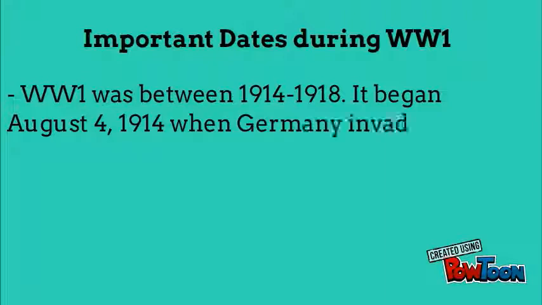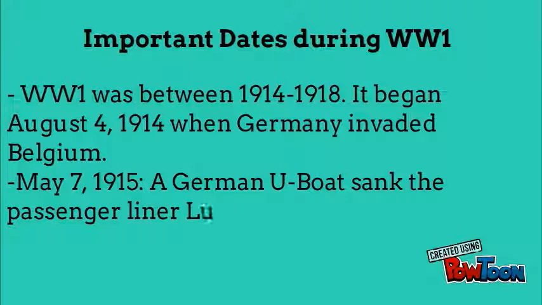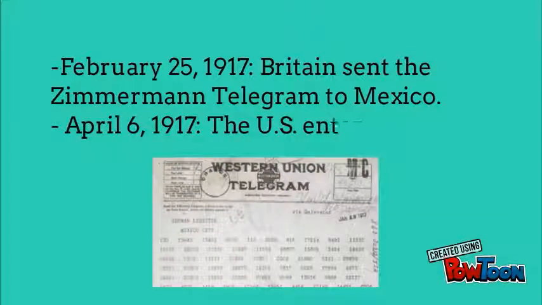It began August 4, 1914, when Germany invaded Belgium. May 7, 1915, a German U-boat sank the passenger liner Lusitania, killing more than 120 Americans. February 25, 1917, Britain sends the Zimmermann telegram to Mexico proposing to side with Germany. In return, Germany promised their land back in Texas. April 6, 1917, the United States entered the First World War.